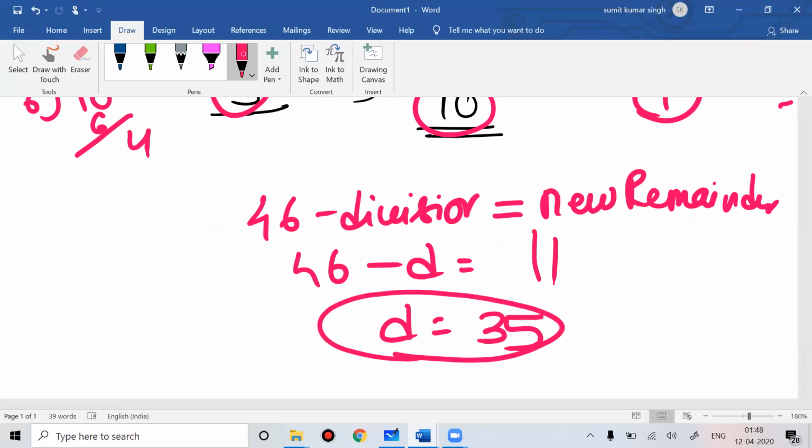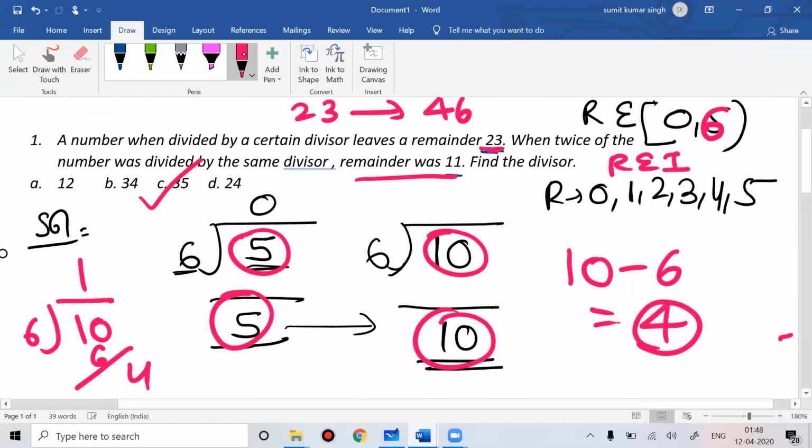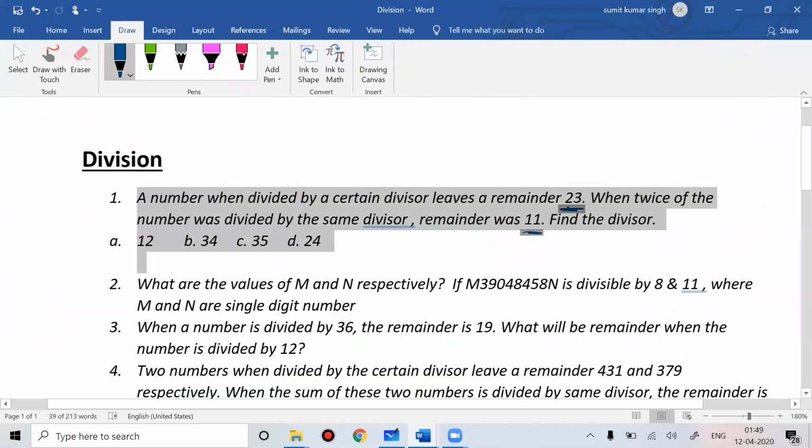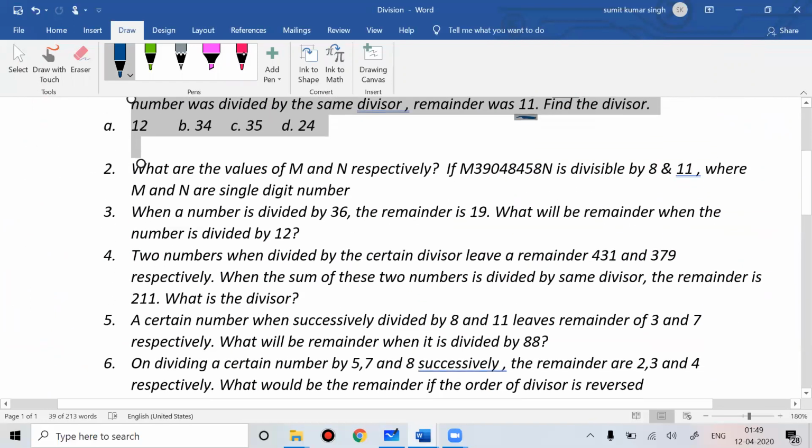Okay, so you have to understand this logic. These logics are very important in competitive exams. Now question number 3. When a number is divided by 36, the remainder is 19.